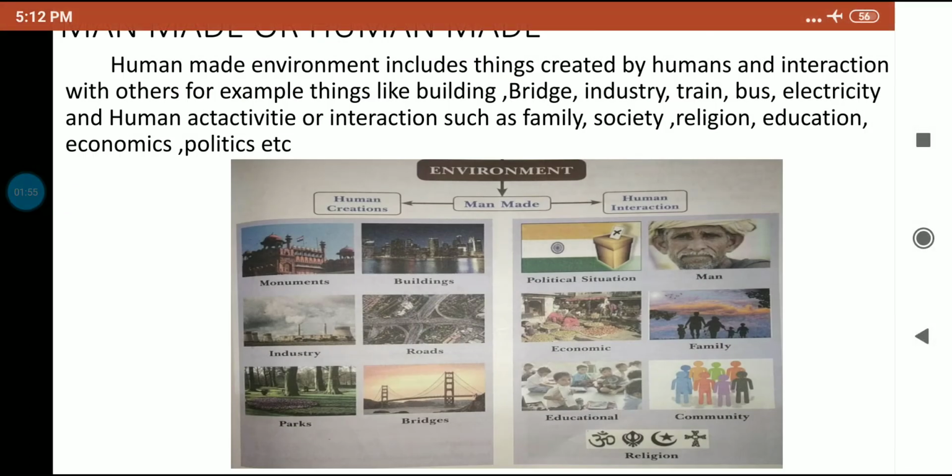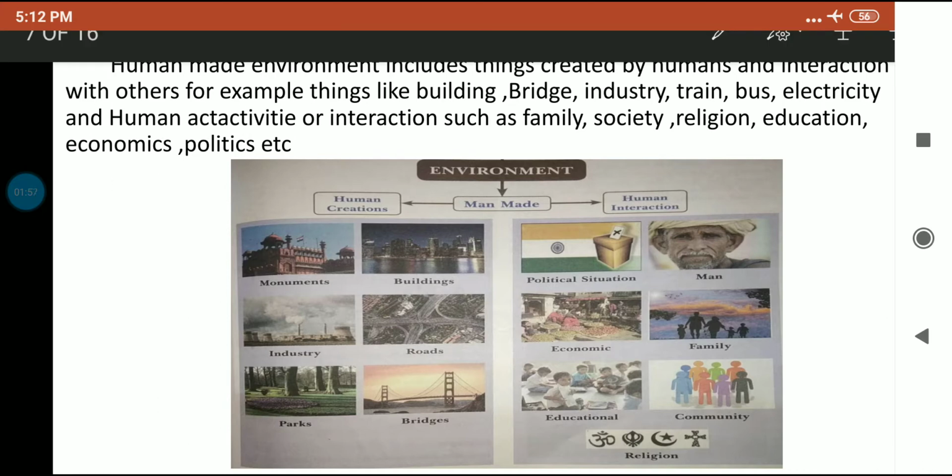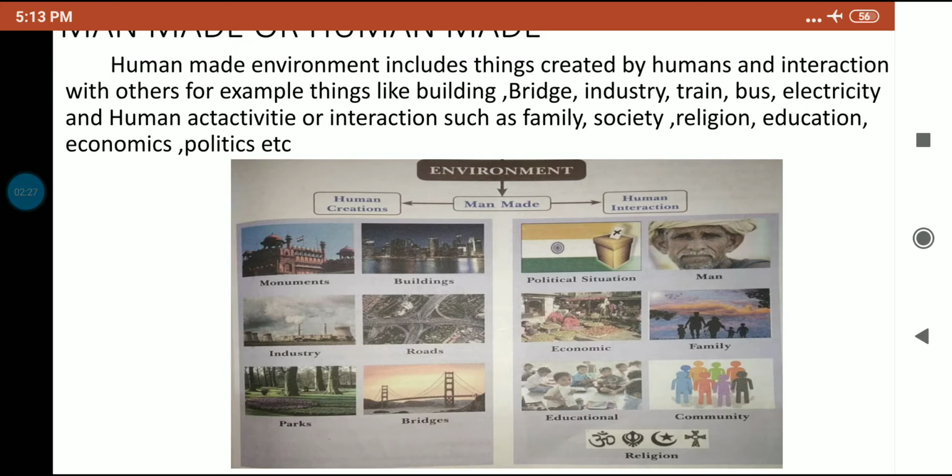Man-made environment, or human-made environment. The human-made environment includes things created by humans and their interaction with others. For example, things like buildings, bridges, industries, trains, buses, electricity. And human activities or interactions such as family, society, religion, education, economics, politics, etc.